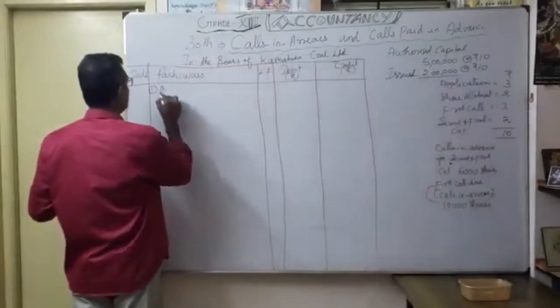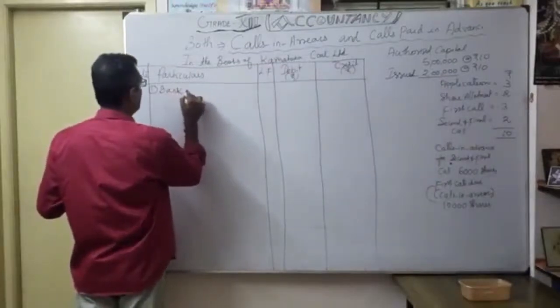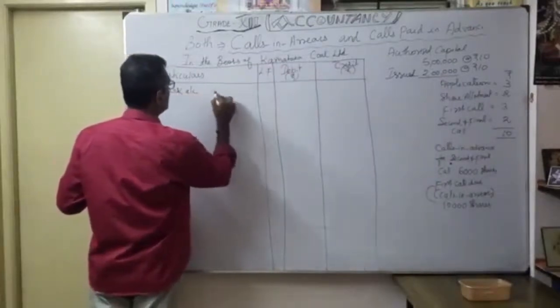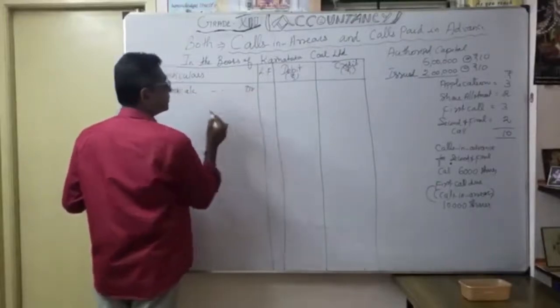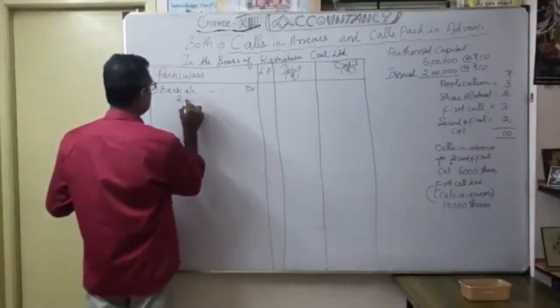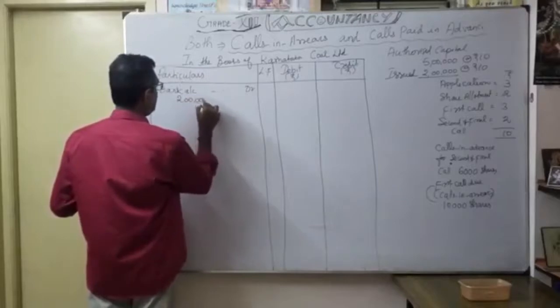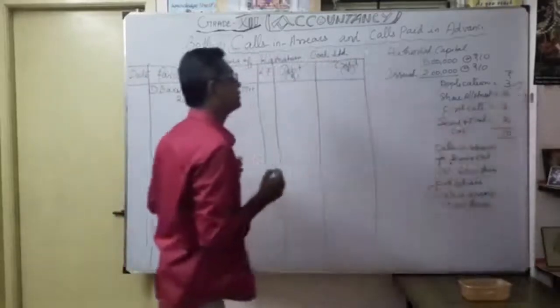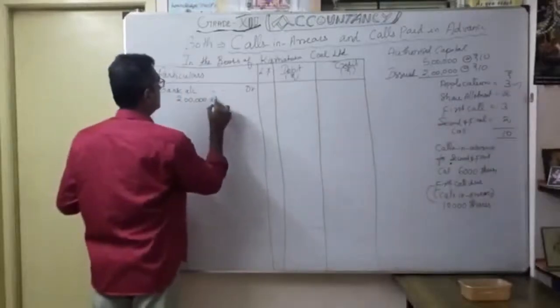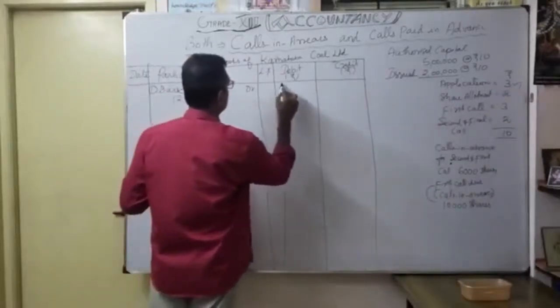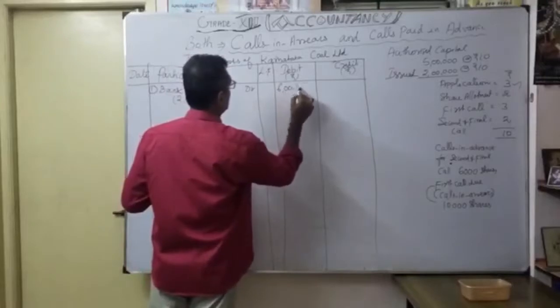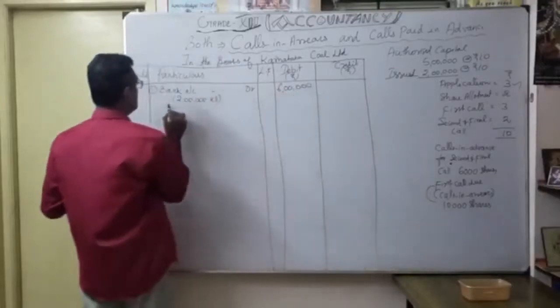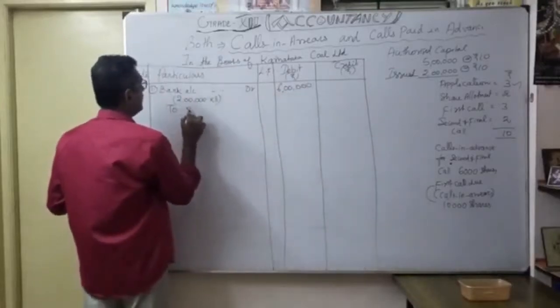Bank account debit, bracket 2 lakhs shares, application received 3 rupees. So 2 lakhs into 3 rupees, we know 6 lakhs. Then to share application.